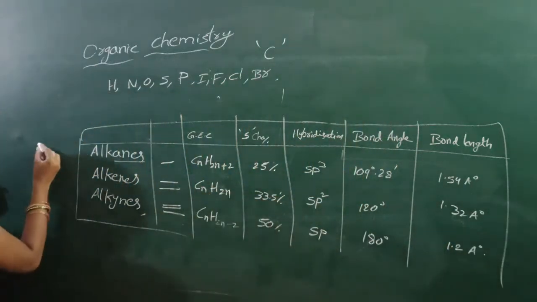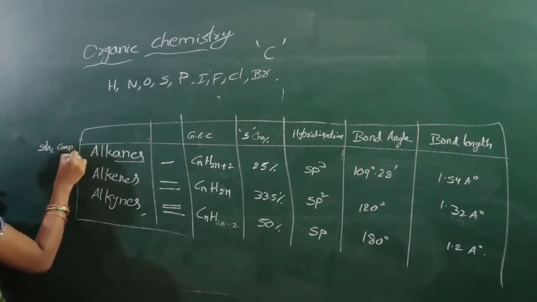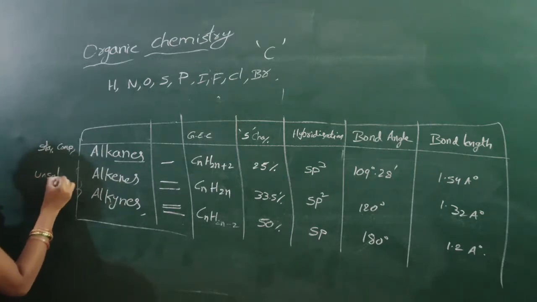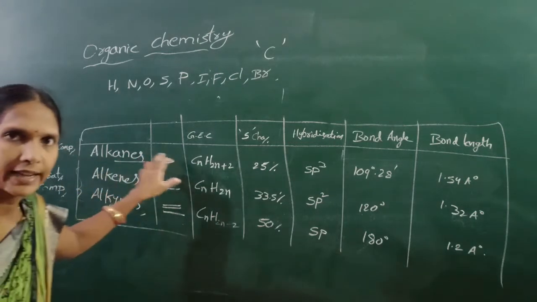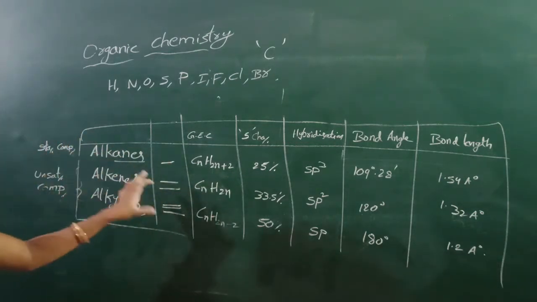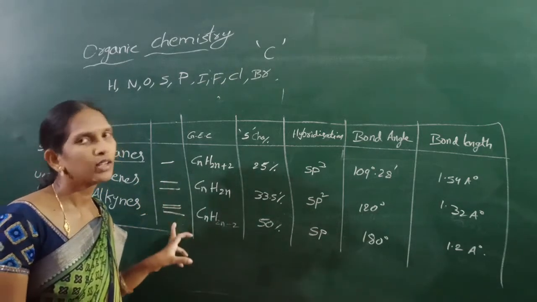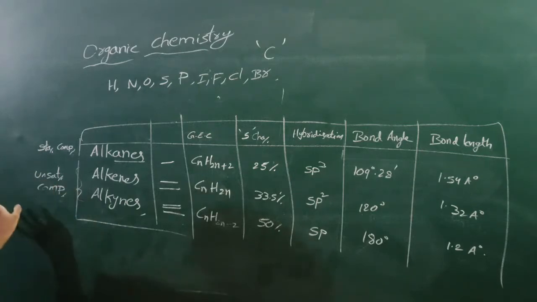That means this is a saturated compound, and these two are unsaturated compounds.